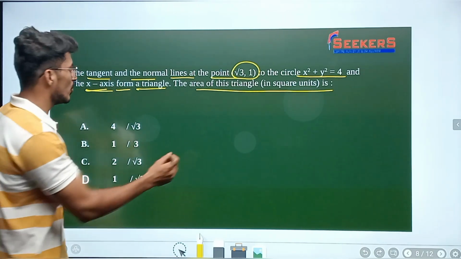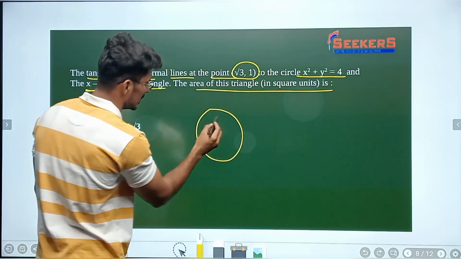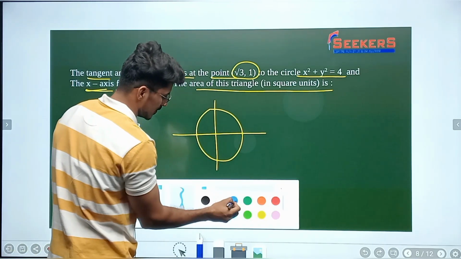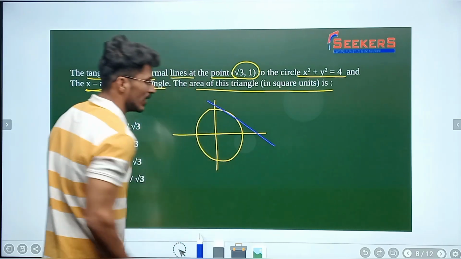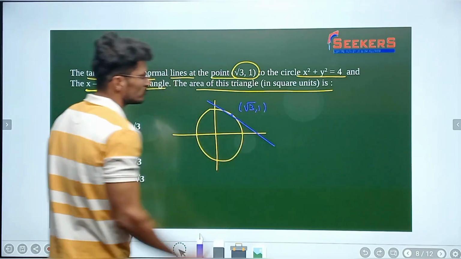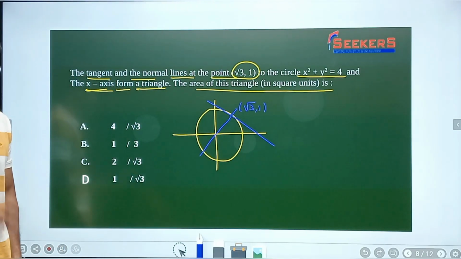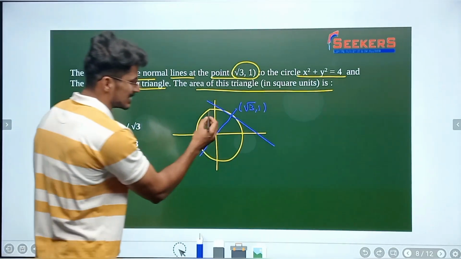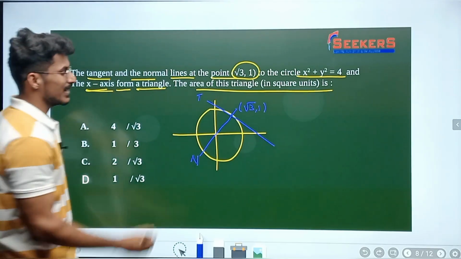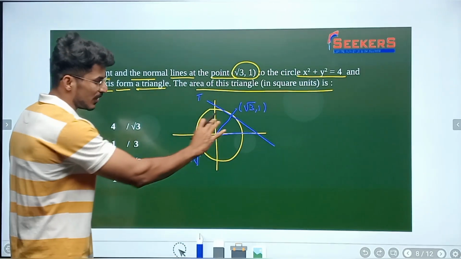So now let us have a look at how we can make a tangent and normal here. Okay, let's see a circle. This is a circle here, and of course this is a coordinate axis. Let me change the color. This is a tangent at the point (root 3, 1), and through this point I can draw the normal. Of course, the normal of the circle always passes through the center of the circle. Tangent and normal have been drawn, and these 3 parameters, with the x-axis, give me a triangle. So we need to find the area of this triangle.